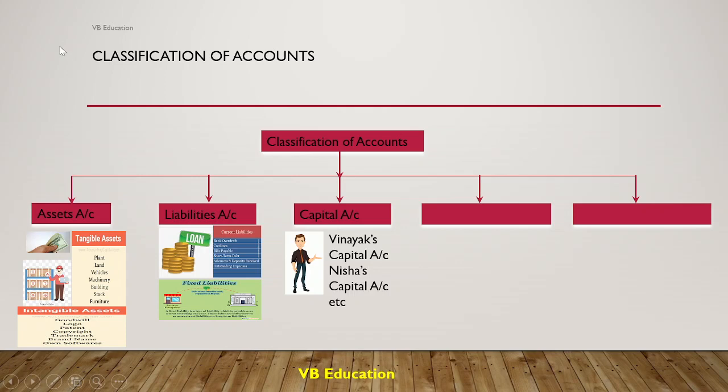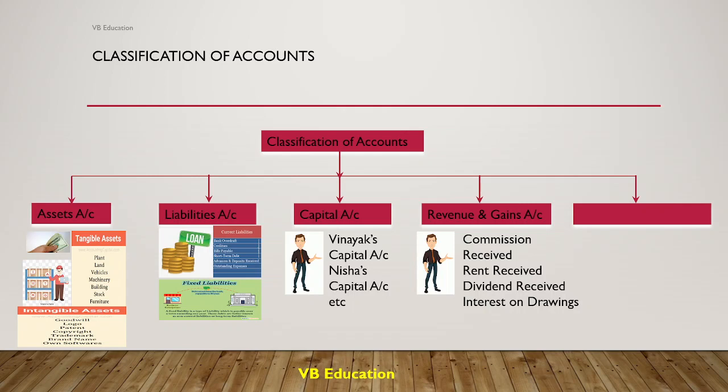So let's move on to the next classification of accounts, that is revenue and gains. Now, any running business will always make certain gains. For example, suppose you have done any favor or some work for a person, he will pay you commission. If you own a property, then every month end you will get the rent for that. So that is rent received. Then if you have any stocks, and that company gives dividend on those stocks, then you will receive the dividend.